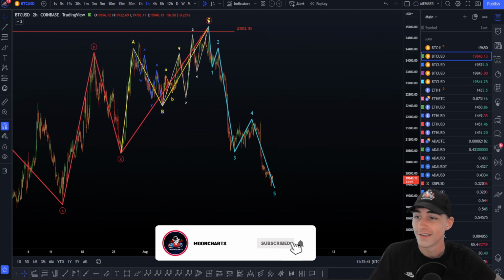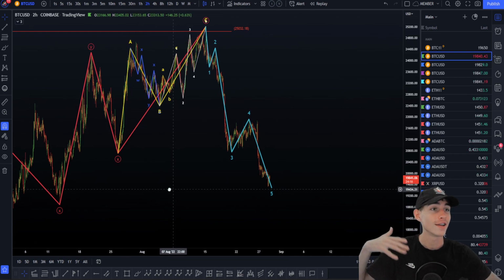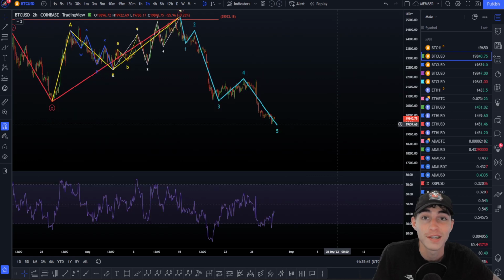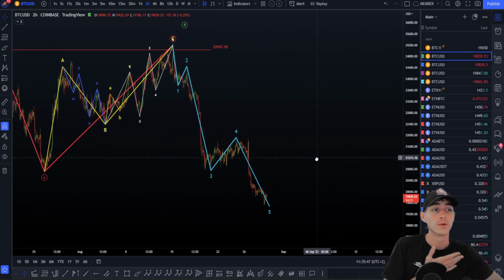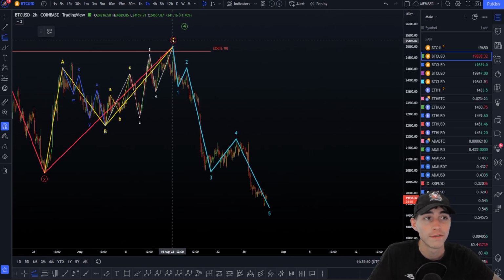So let's update everything here and see what we can expect next. First of all, we just have to add the wave 5 targets.